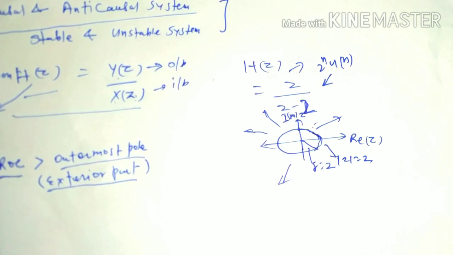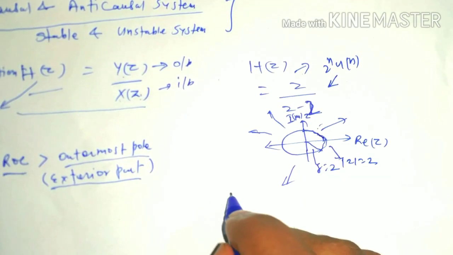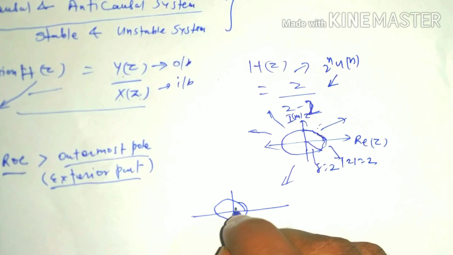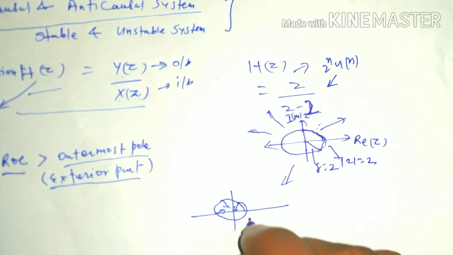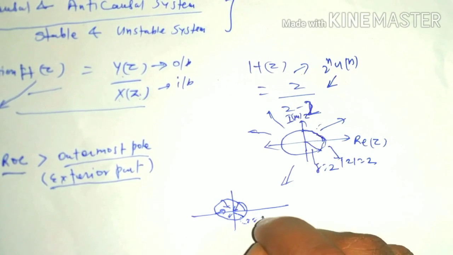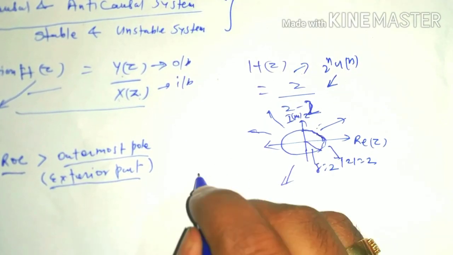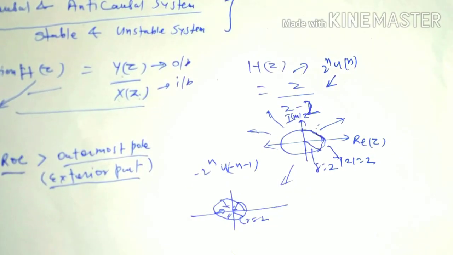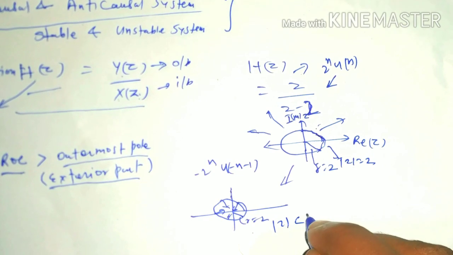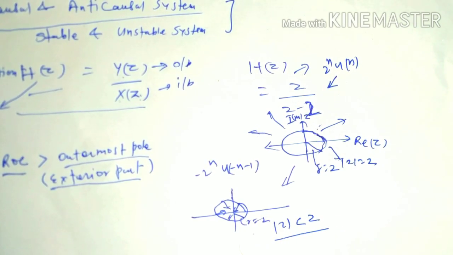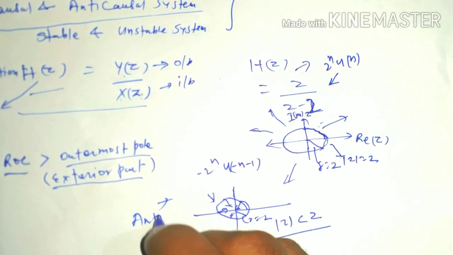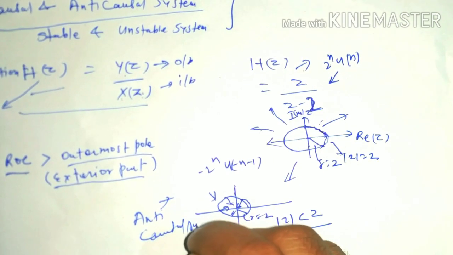If the ROC is the interior part of that circle, that is, the part where the radius r equal to 2, and it is the Z transform of minus 2 to the power n u[-n-1], then if in the question the ROC is mentioned as modulus of z less than 2, it will be an anti-causal system.